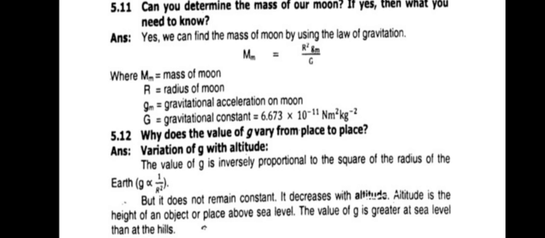Our next question is why does the value of g vary from place to place? The value of g is inversely proportional to the square of the radius of the earth, that is g is directly proportional to 1 by r square, but it does not remain constant. It decreases with altitude. Altitude is the height of an object or place above sea level. The value of g is greater at sea level than at the hills.